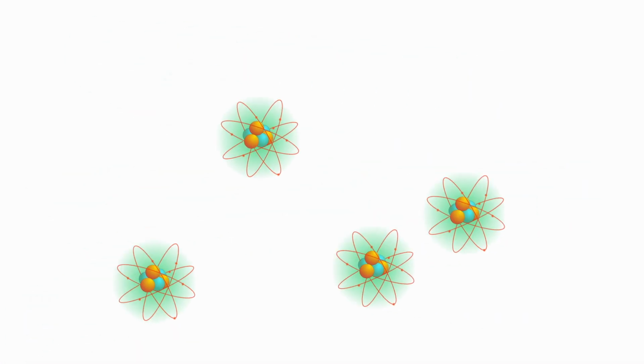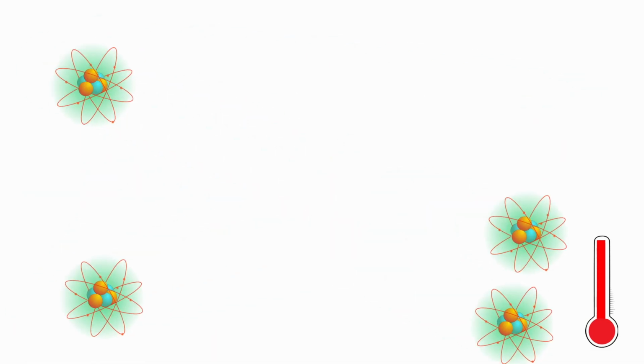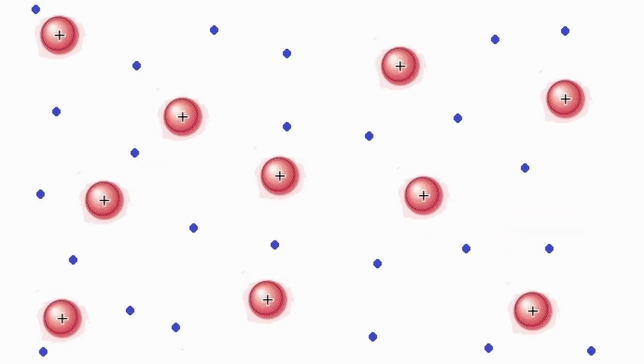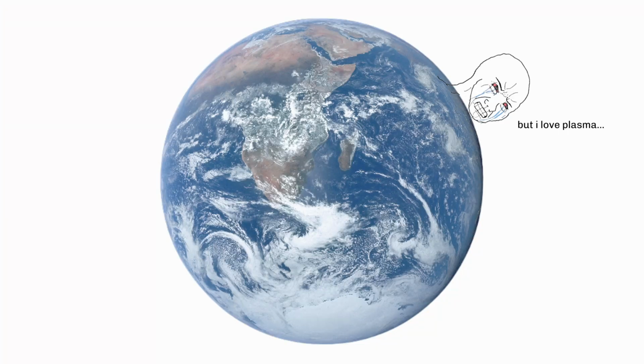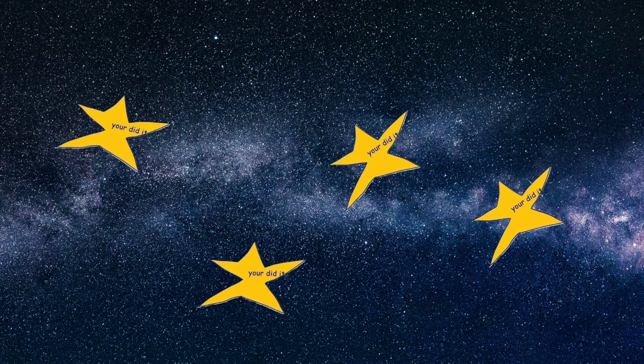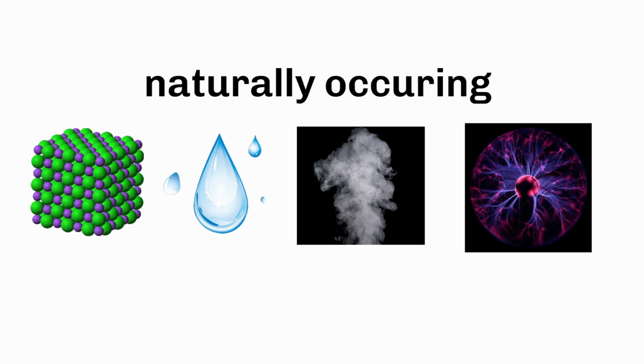In the plasma state, when the temperature rises, the atoms and molecules begin to collide so vigorously that electrons are ripped apart. This process yields ions and electrons, making the state of matter an ionized substance and capable of conducting electricity. And although not commonly found on Earth, plasma is the most abundant form of ordinary matter in the universe, mostly found in stars. Solid, liquid, gas, and plasma are most commonly acknowledged as the 4 naturally occurring states of matter.